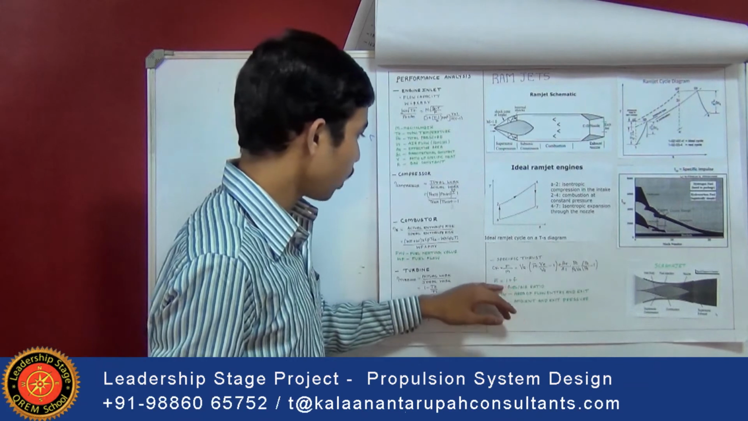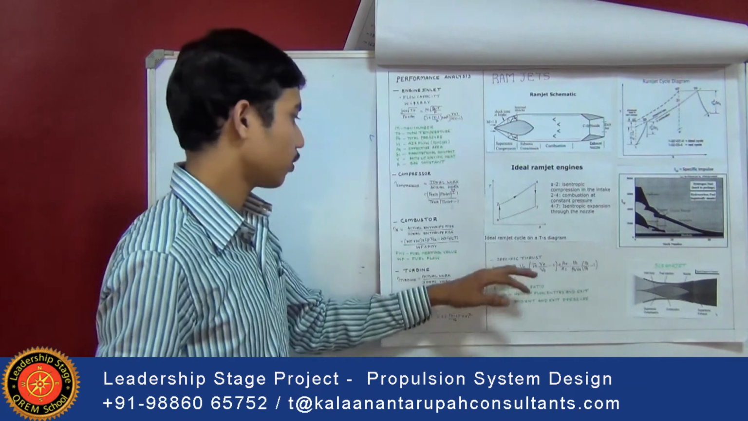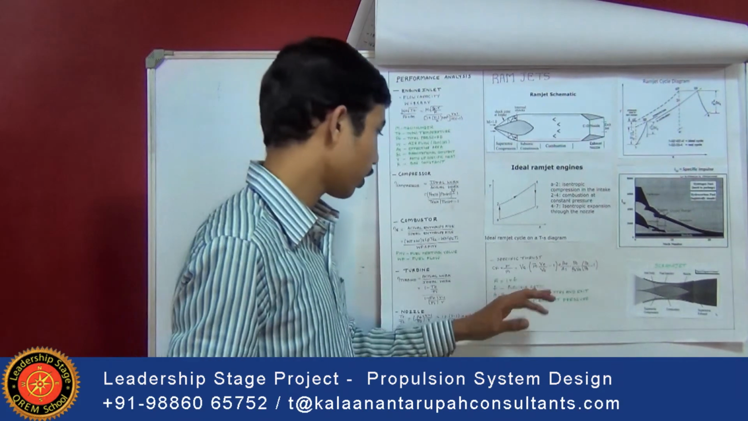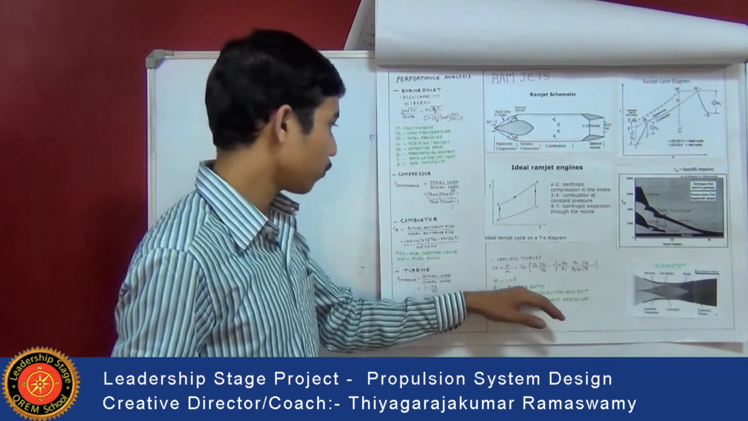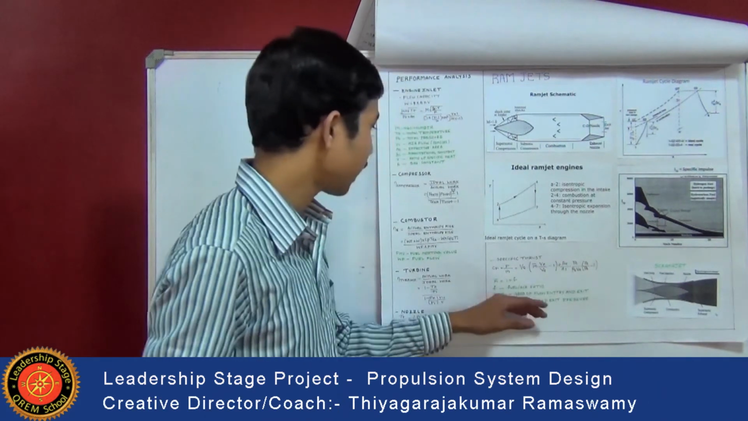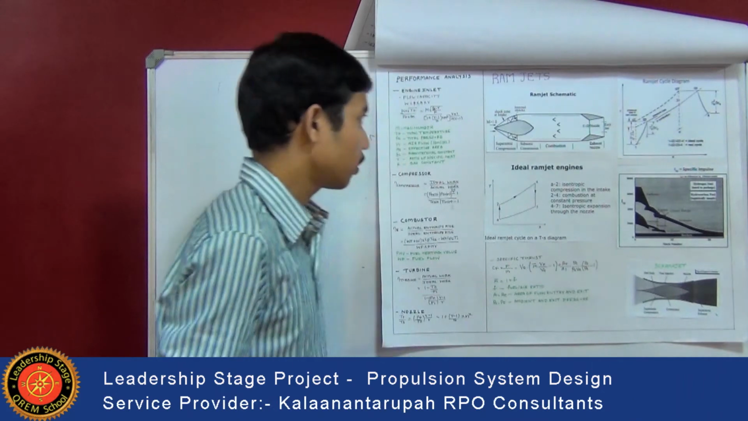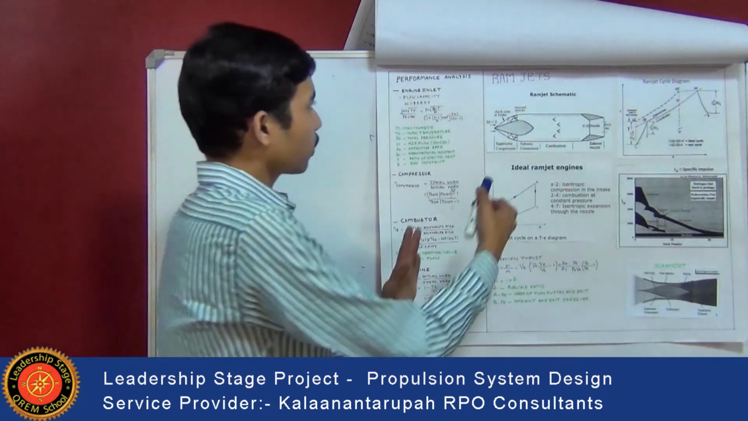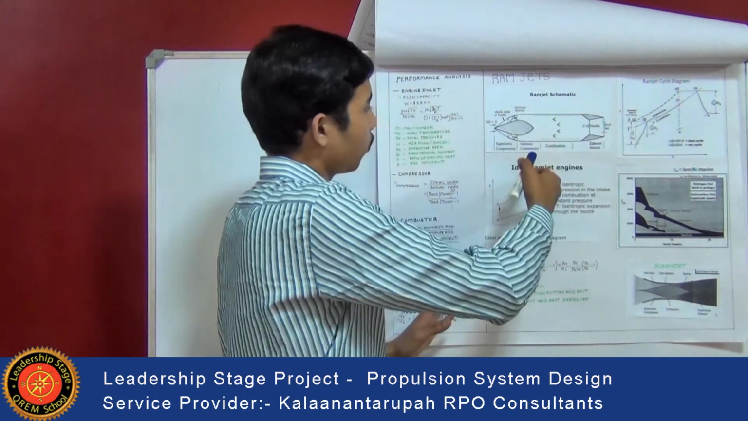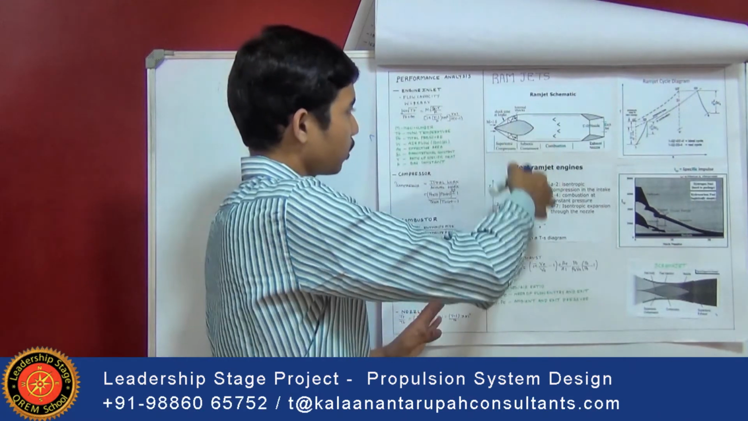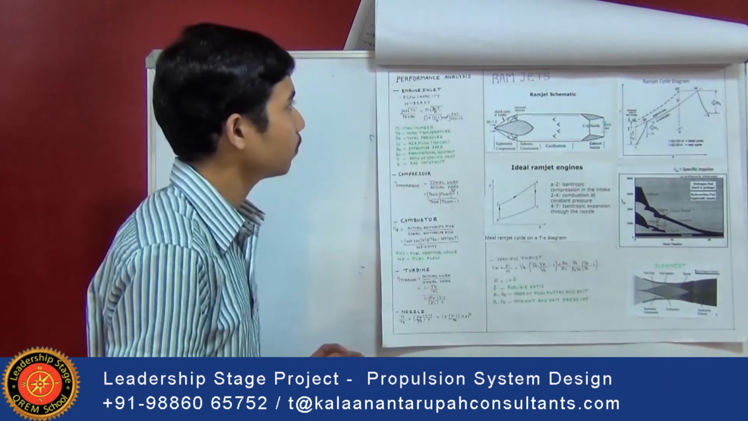So here m bar is nothing but 1 plus F, that is 1 plus fuel to air ratio, A1 is the area of flow at entry and exit, PA and P are ambient and exit pressure. This was about the ramjet, how it actually works, and the design procedure is the same as the turbojet engine.